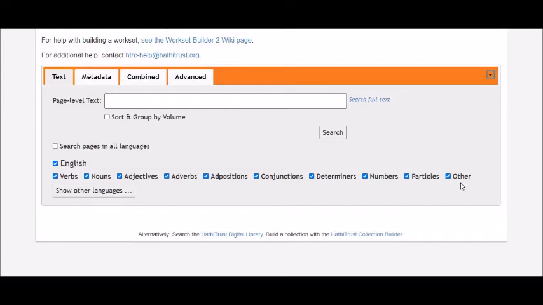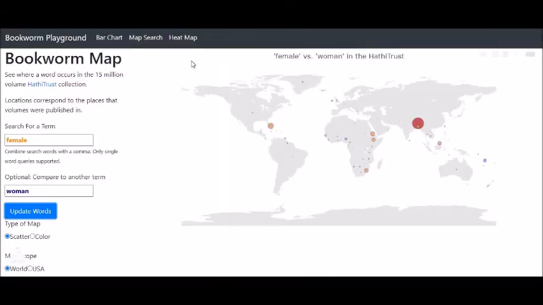Now apart from this, this is the work set builder in the HTRC. Here you will see that this particular tool allows you to build a work set from unigrams, that is single term, unigrams, bigrams, trigrams, multigrams. These are all the words which you will see in machine learning textual analysis.